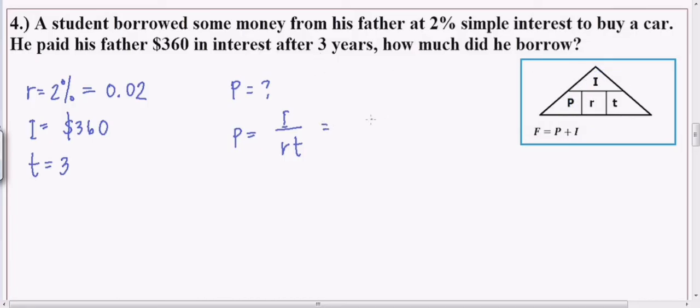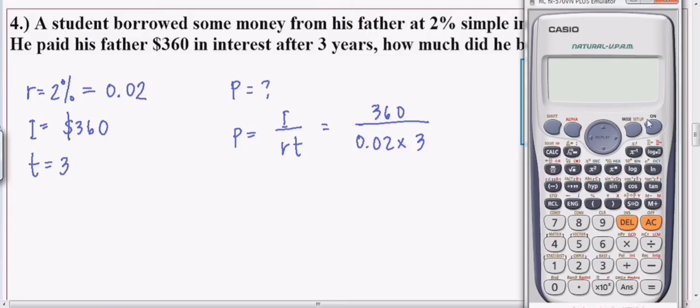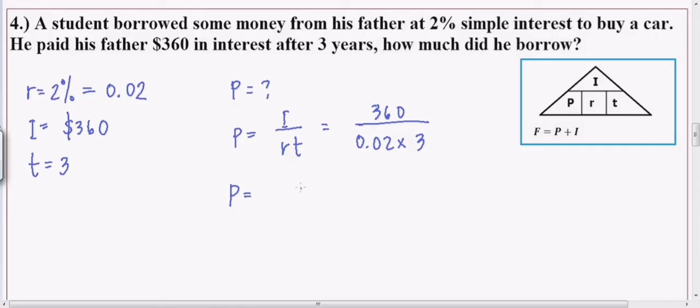Okay, so I natin is 360 over R natin is 0.02 multiplied by 3 yung time. Okay, so let's get the calculator. 360 divided by 0.02 times 3 equals 6,000. So the principal or the original amount borrowed is $6,000.